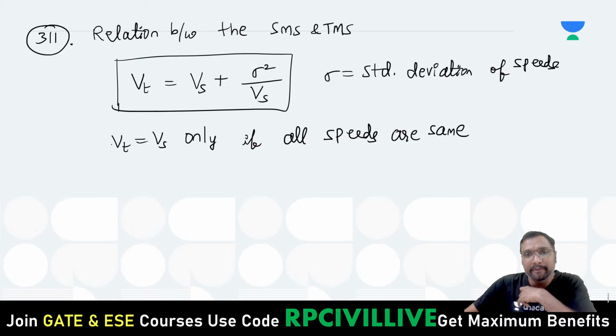Only if all speeds are the same, then the time mean speed and space mean speed, arithmetic mean and harmonic mean, both will be equal, right? Otherwise they will not be equal.